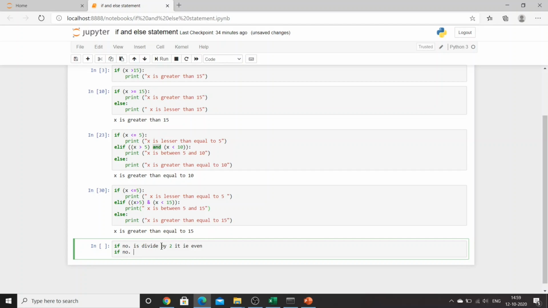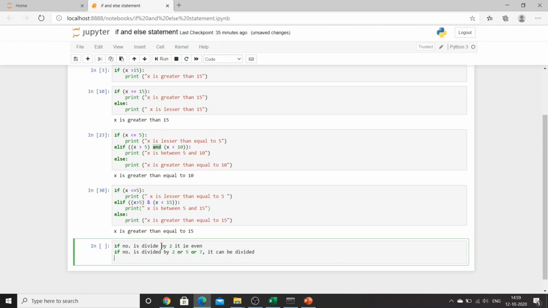If the number is divided by 2 or 5 or 7, it can be divided. Right?